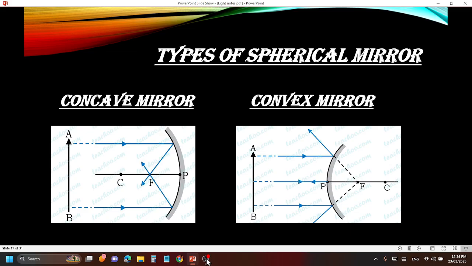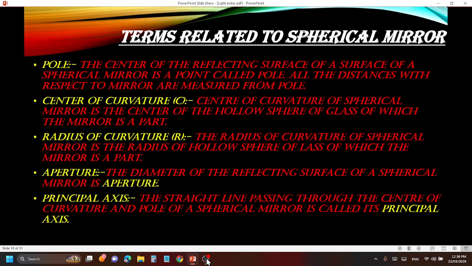Not only in the mirror piece, where the pole is the center point of the mirror, but if we take the hollow sphere of glass, the full sphere, then the center point will be C. The C will be the center point if we extend that, and that is called the center of curvature. That is the center of the hollow sphere of glass of which this mirror is a part. Simple, sorted. Pole is the center of the mirror. Center of curvature is the center of the sphere of glass. Let's move to the next, radius of curvature.